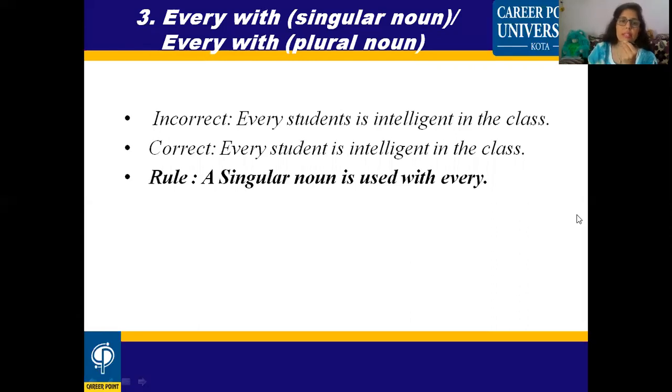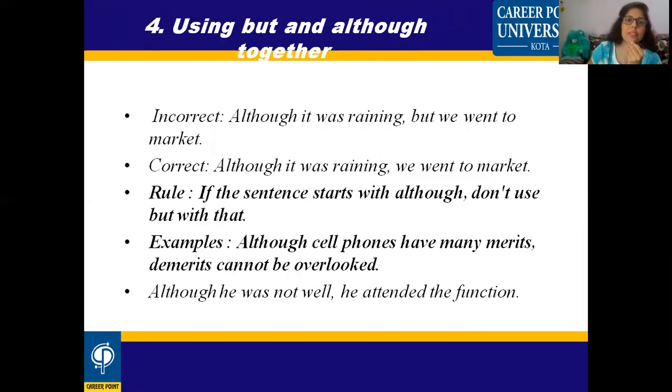The third one is that in the next slide you'll see using but and although together. The rule says that if the sentence starts with although, don't use but with that. You will see one example: "Although it was raining, but we went to market." The but here is wrong. How will you correct it? "Although it was raining, we went to market." There is no requirement of using but after although when the sentence is starting with although.